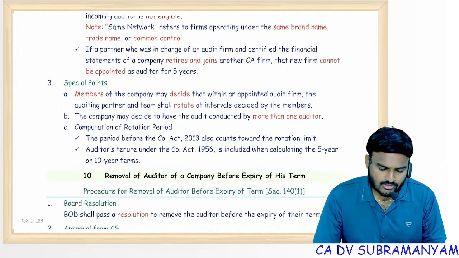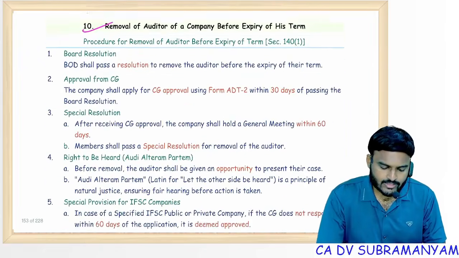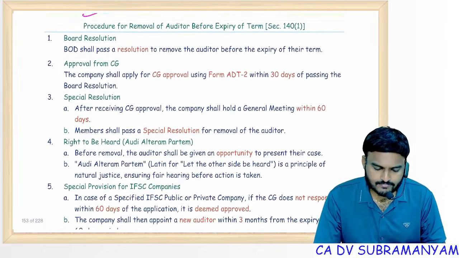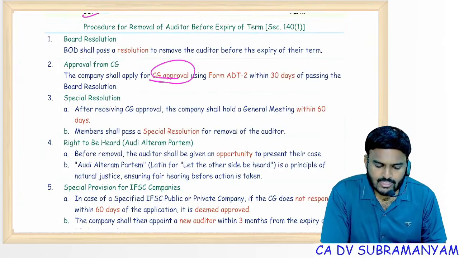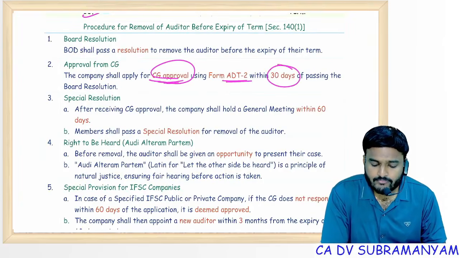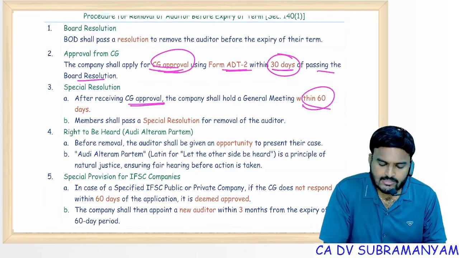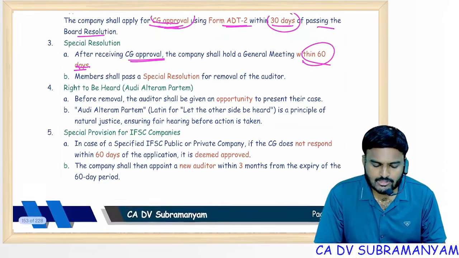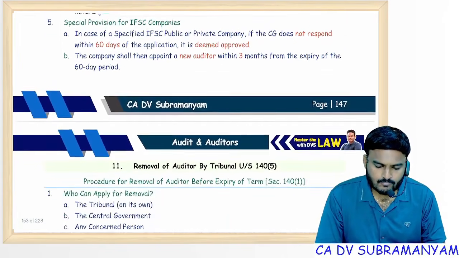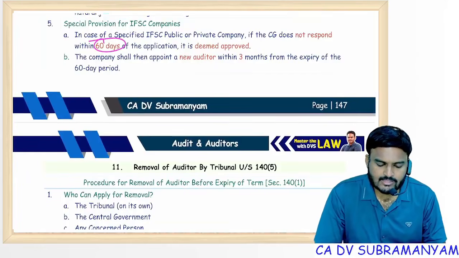Principles of rotation also I covered. Removal of auditor I covered. So company shall apply to CG using ADT2 within 30 days of passing board resolution. Once you get CG approval, within 60 days call for a meeting and take special resolution. IFSC company, 60 days deemed approval.